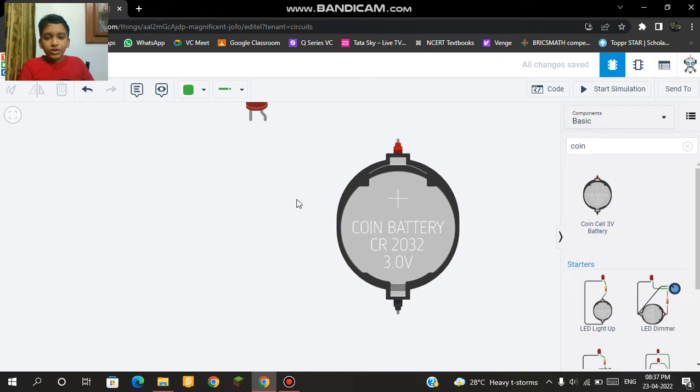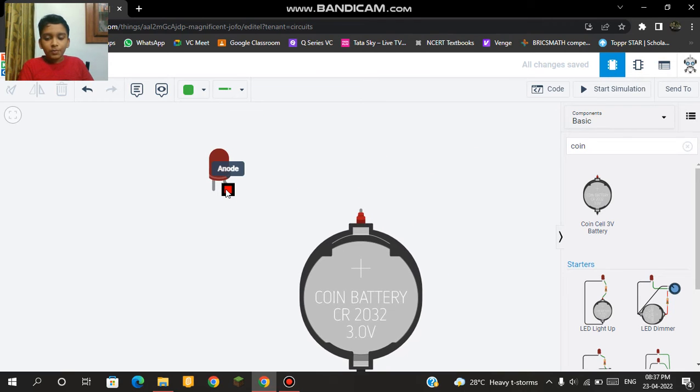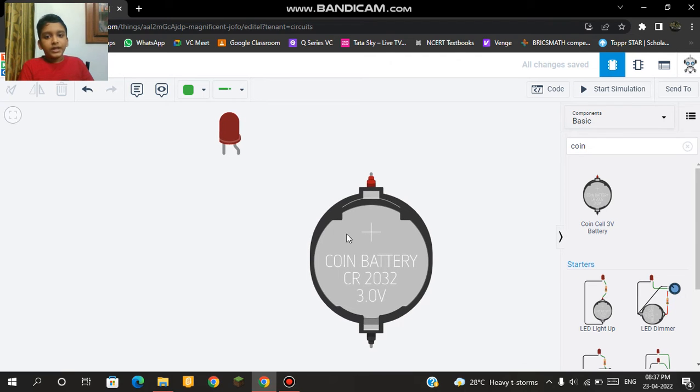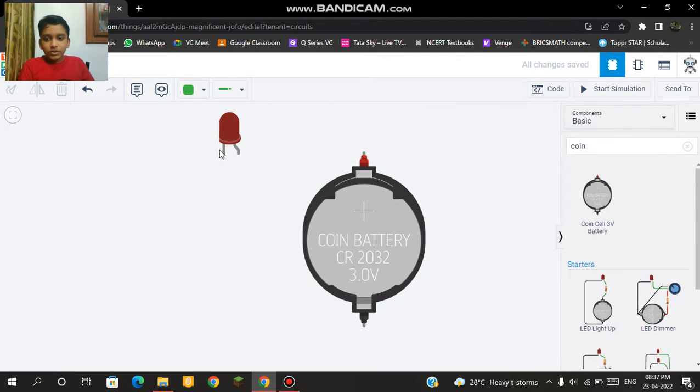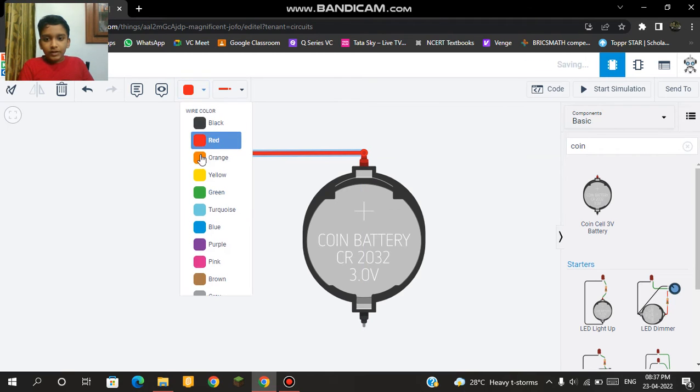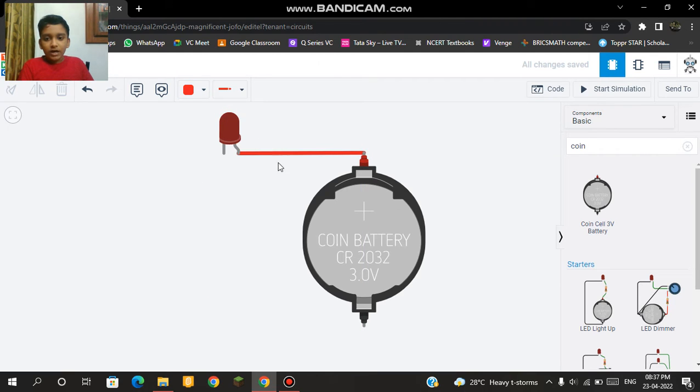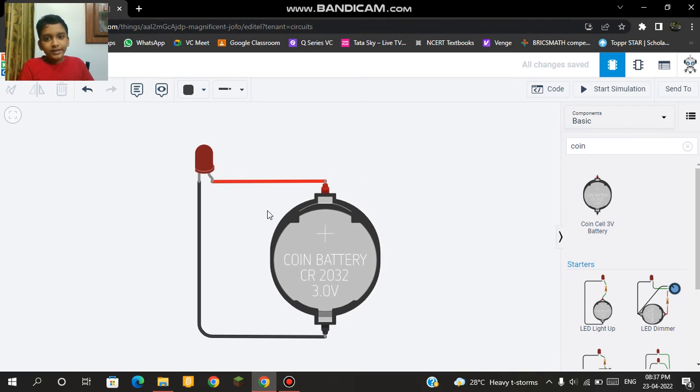Okay, so what we should do is connect the positive pin of the LED to the positive pin of the battery, and the same for the negative. So what we can do is add a wire like so. We can also change the wire color to red for the positive current, to avoid confusion. Okay, and the negative wire should also be black in color. Okay, so our wiring is basically done.